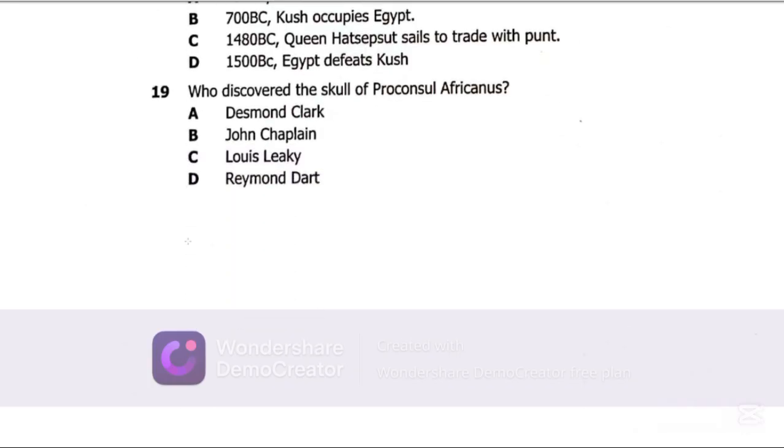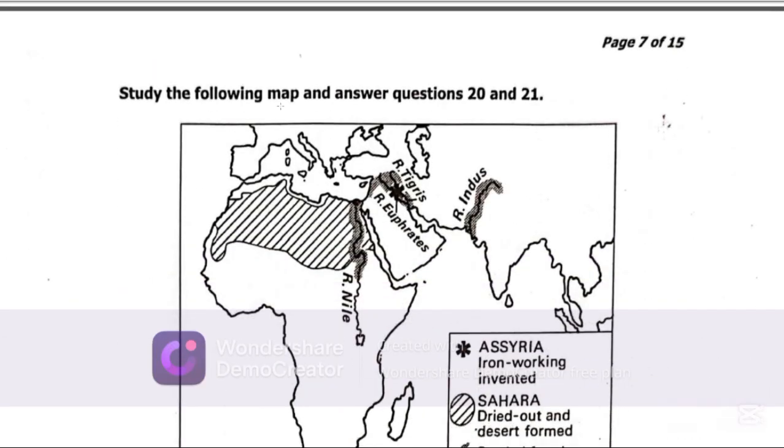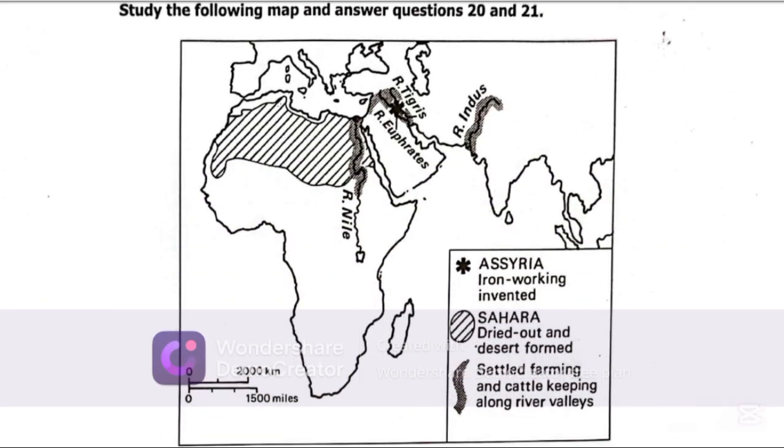Now let's get to question 19. Now question 19 says, who discovered the skull of Proconsul Africanus? Now the one who discovered the skull of Proconsul Africanus is Dr. Louis Leakey. So the best possible answer on question 19 is C, Louis Leakey. Let's get to questions 20 and 21. Now, study the following map and answer questions 20 and 21.